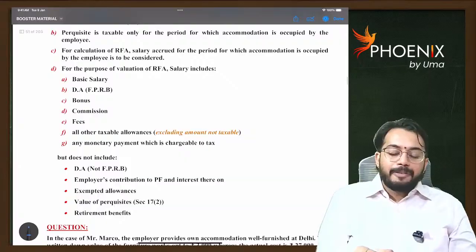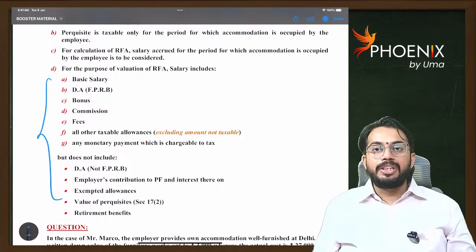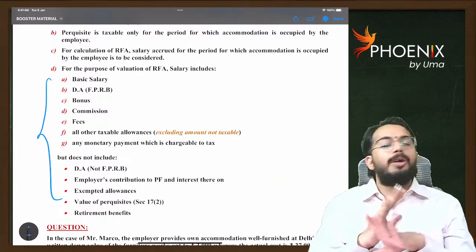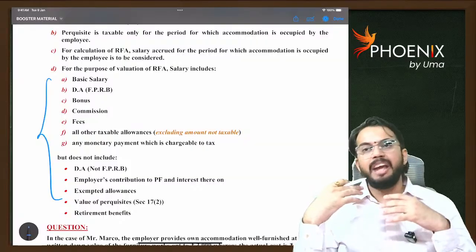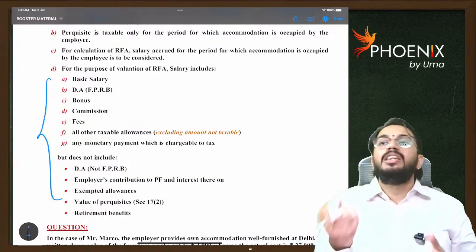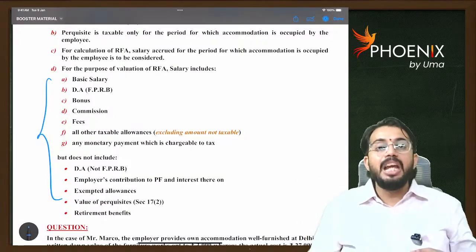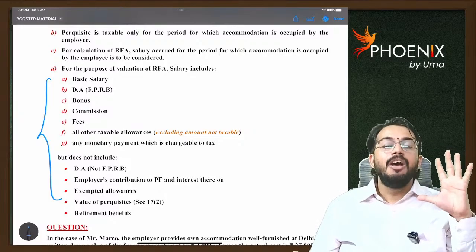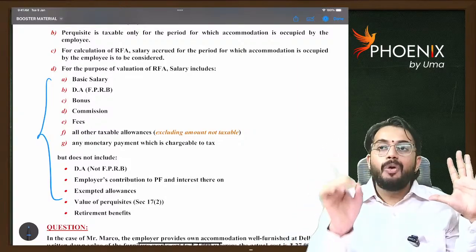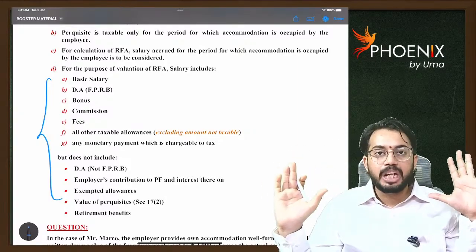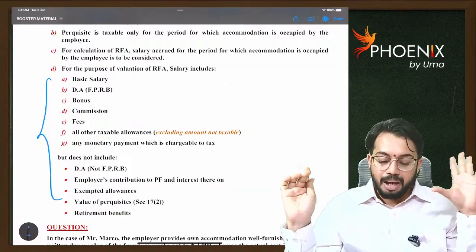Next, salary for the purpose of rent-free accommodation. Salary includes all amounts, basic and every amount that is taxable and included in the calculation of salary, excluding 5 items. While calculating salary only for the purpose of rent-free accommodation, you should exclude 5 items. What are they?